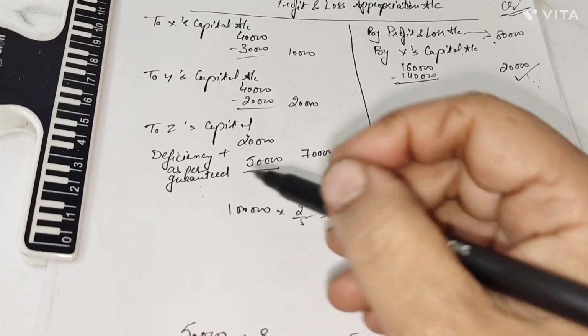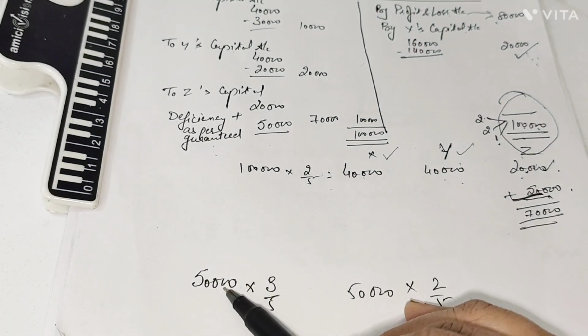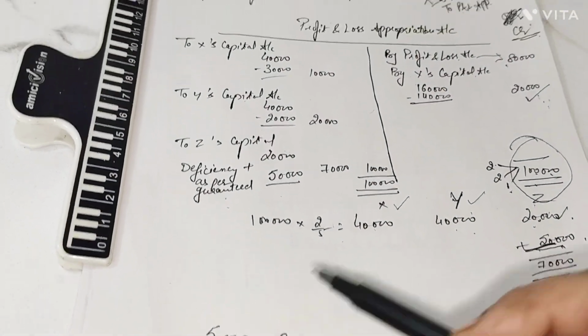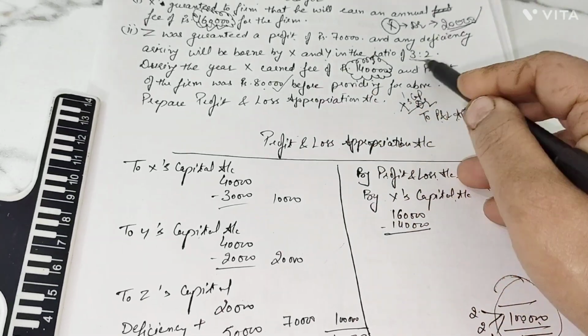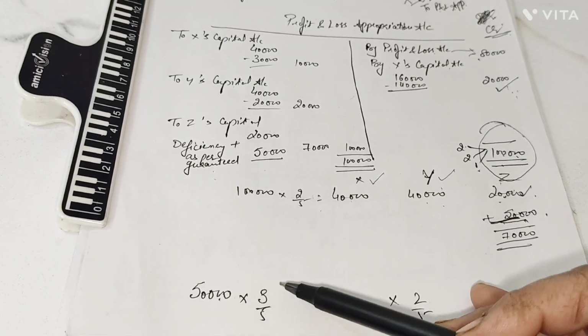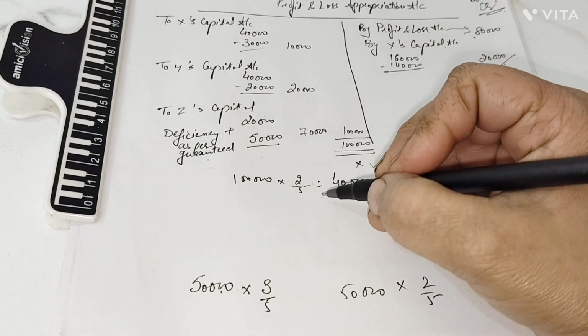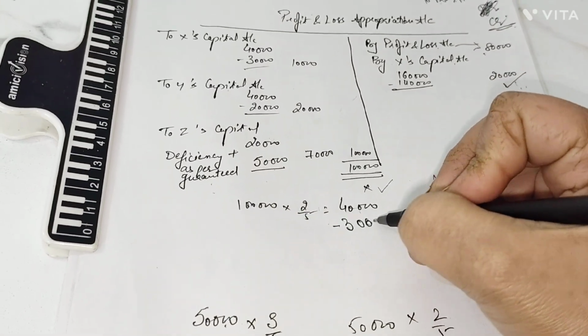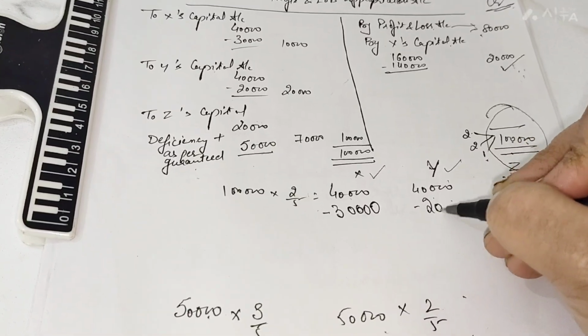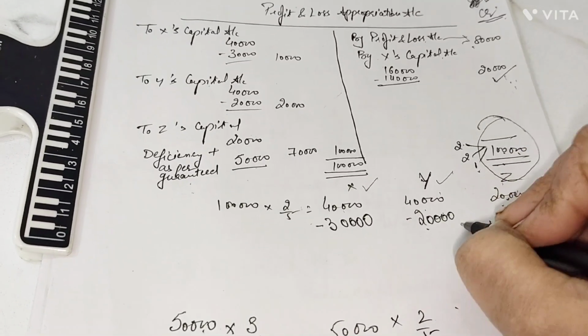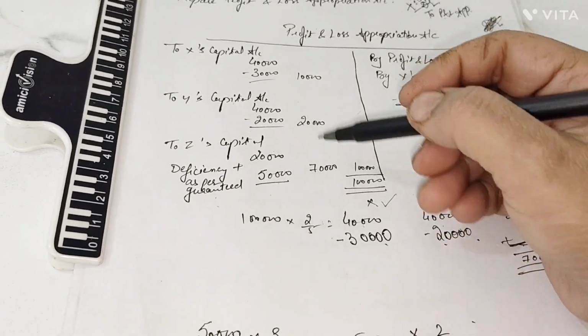So this total guaranteed amount, that is rupees 50,000, was payable by X and Y in the ratio 3 is to 2. So of this 50,000, 3 by 5, how much was borne by X, that was 30,000, and 2 by 5, how much was borne by Y, that is 20,000. So what is the leftover profit for X?